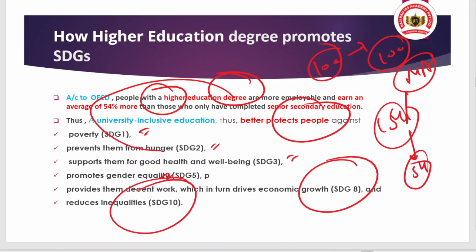So here good university and inclusive education have significance, have an impact on various SDG goals. That is the crux of this article. Okay, you should remember this.